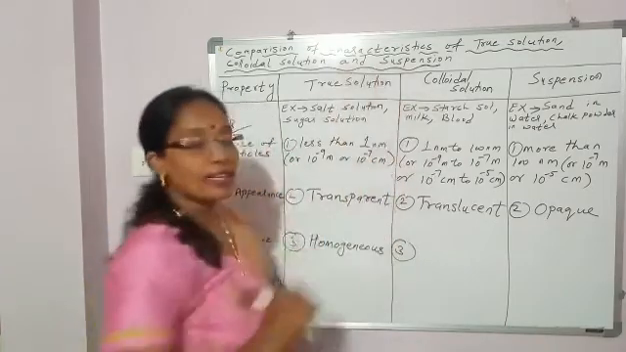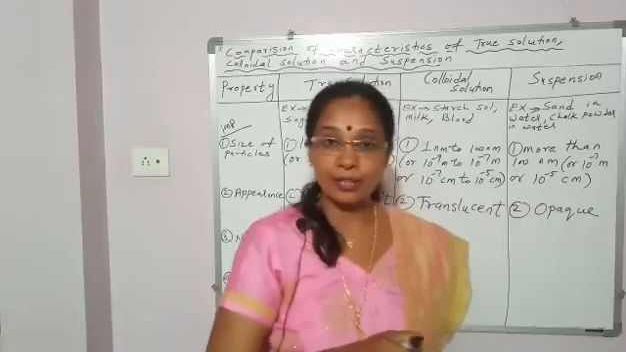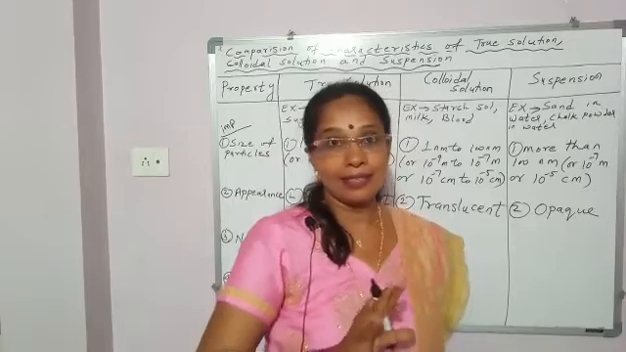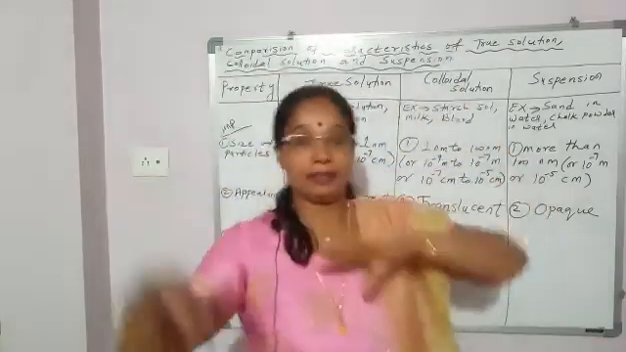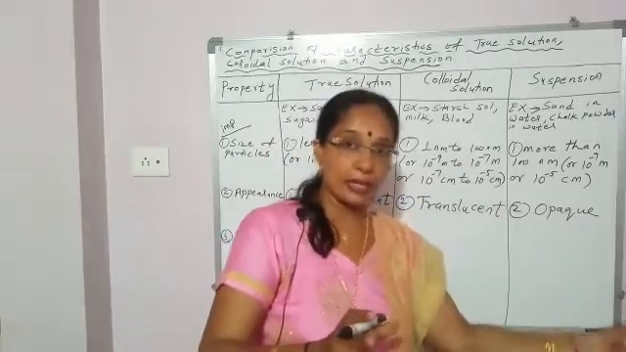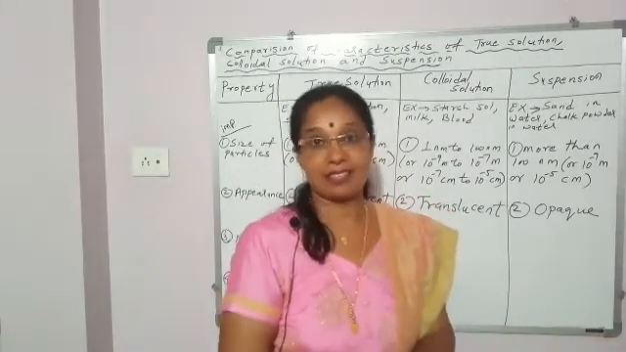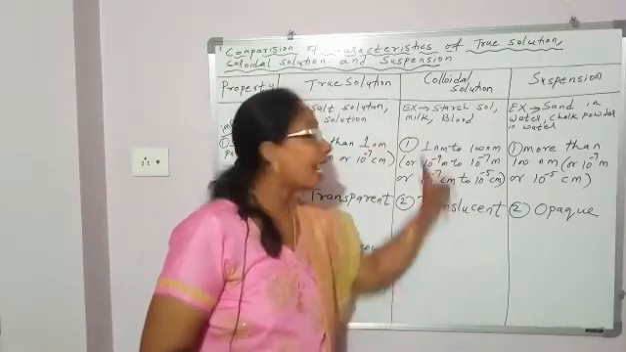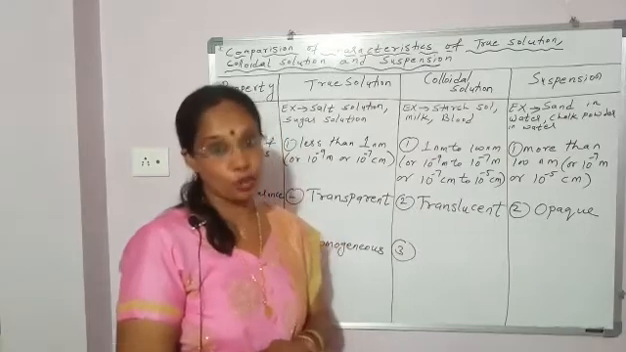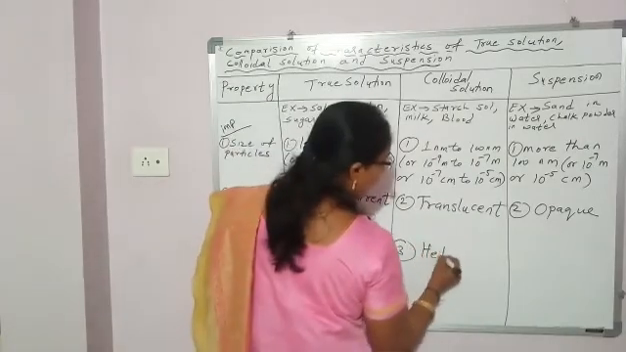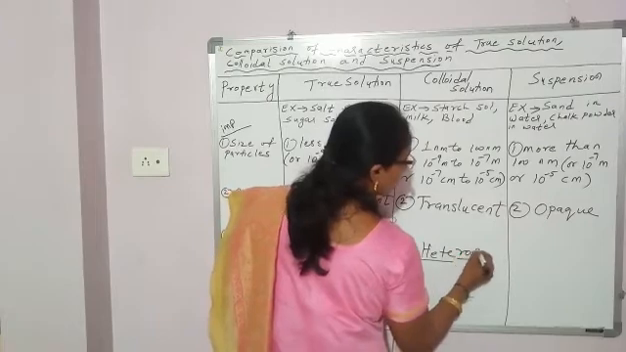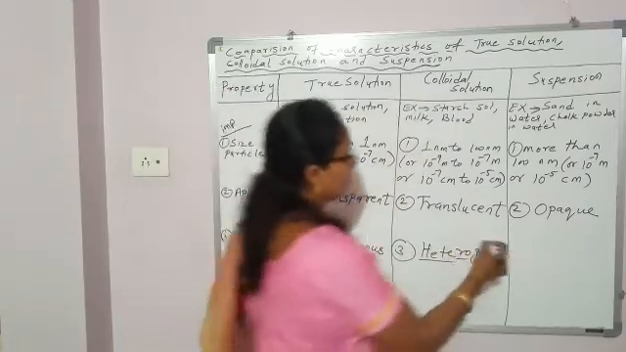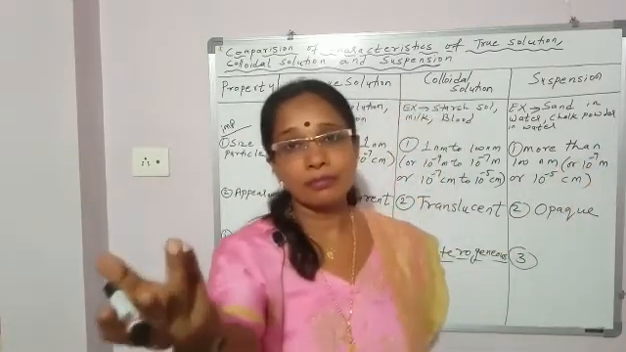Now, about colloidal solution, starch solution: it seems to be homogeneous, but it has two phases. Starch powder is dispersed in water. It has two phases, dispersion medium and dispersed phase. So it is not homogeneous in nature, it is heterogeneous in nature, colloidal solution. Heterogeneous.